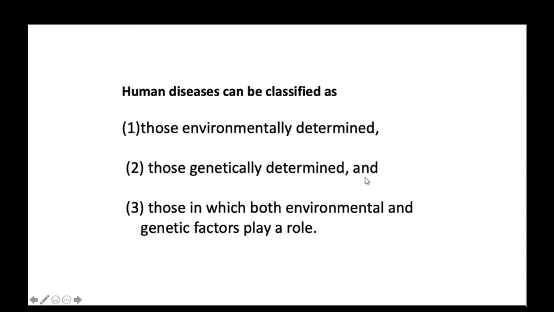Now, human disease can be classified into three major categories with regard to genetics: diseases that are environmentally determined, genetically determined, and diseases that are both environmentally and genetically determined. So we can divide all disease into those due to environmental reasons, those due to genetic reasons, or those due to both.